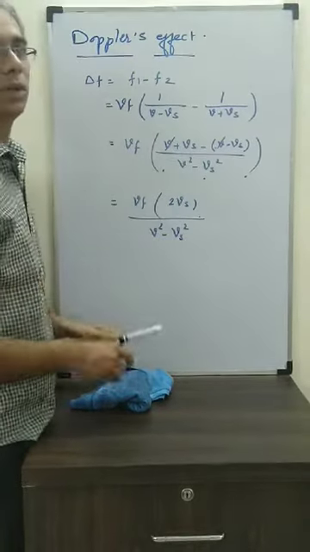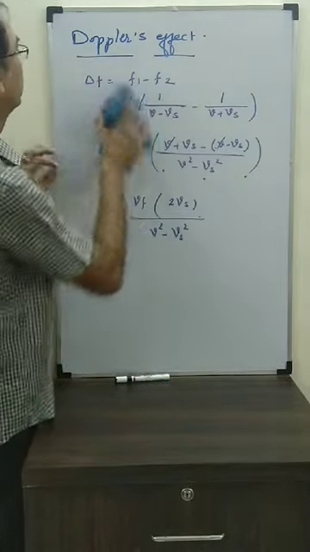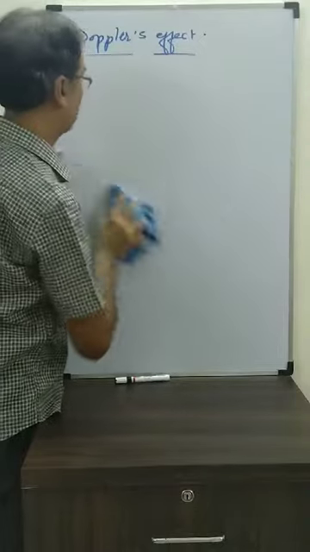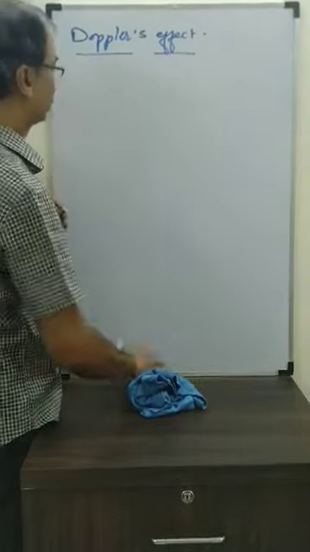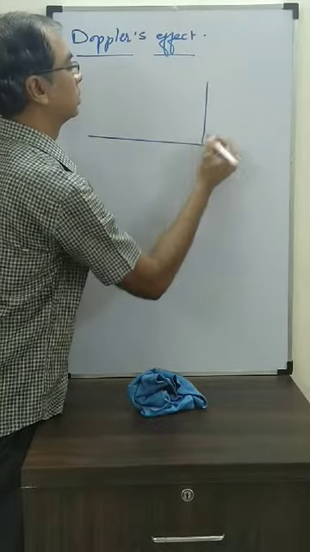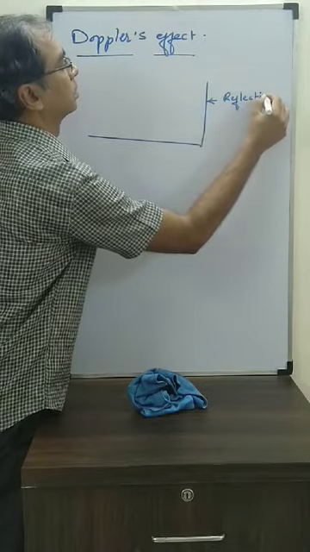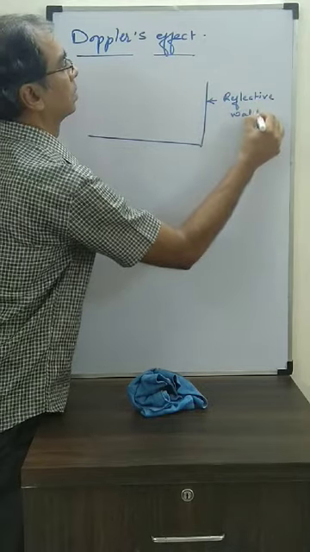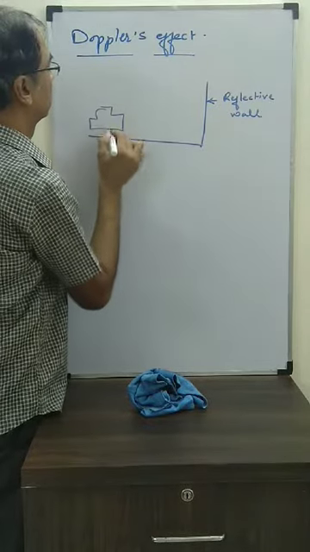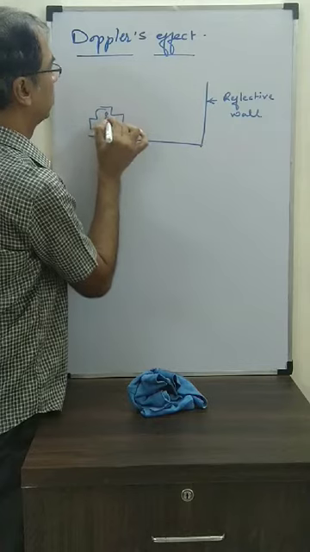In this question, we are going to see the reflection. What happens when the sound is getting reflected? Suppose here there is a reflective wall, and here is one car, and inside the car there is a person who is driving.